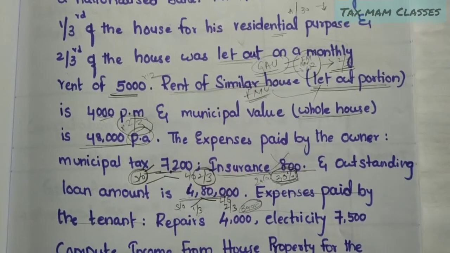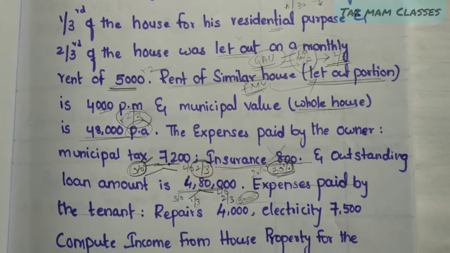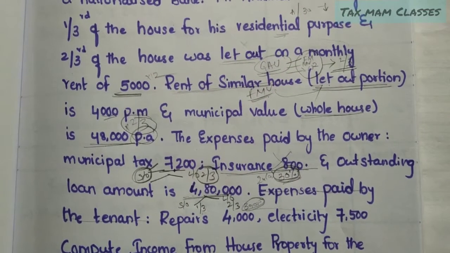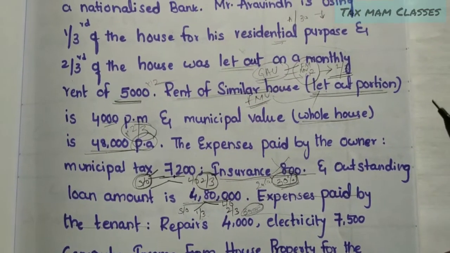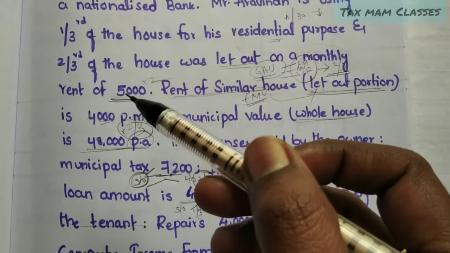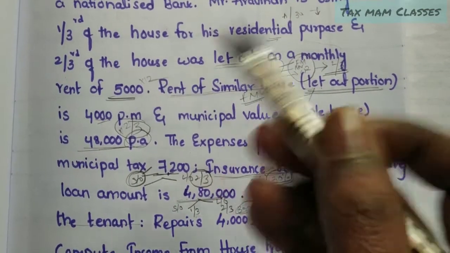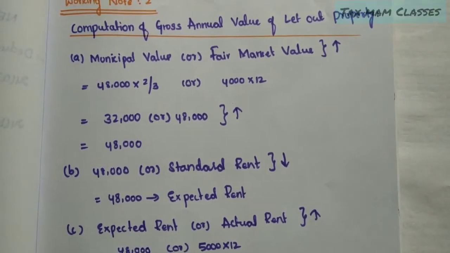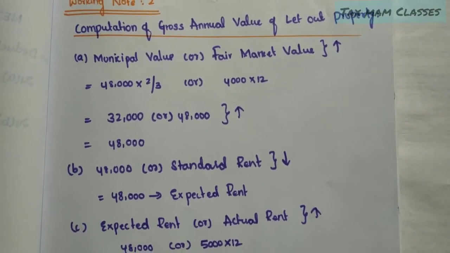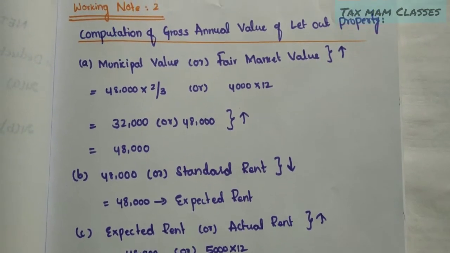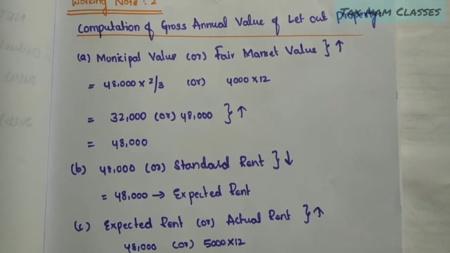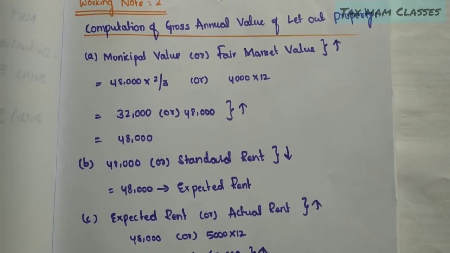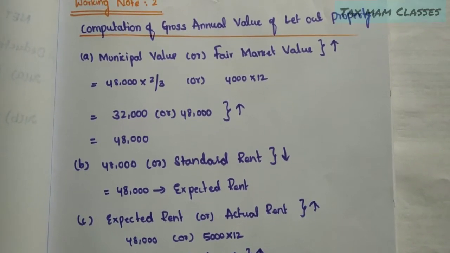If we can see here, there is no standard rent given. So we cannot take standard rent, but we can take the actual rent received. For how many months? For how much? 5,000 per month for 12 months is the actual rent received. So see the provisions of gross annual value. I made you learn it in a 3-step manner. In some of the books we can learn directly in a 2-step manner, but I explain in 3 steps, that will be very easy.